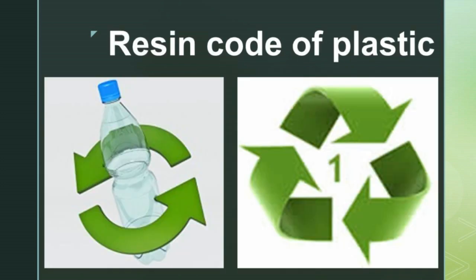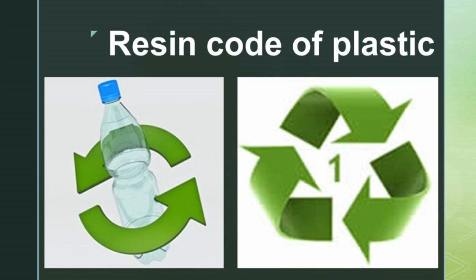Resin code of plastics. We have already learnt about the difference between thermoplastic and thermosetting polymers. In this, we are going to study the different types of plastic which we are using in our day-to-day life. Plastics are very useful in our daily life, but they are dangerous. Some types are more dangerous because they are fully made up of chemicals. Did you know that there are many types of plastics? Yes, we have seen two types, thermoset and thermoplastic.